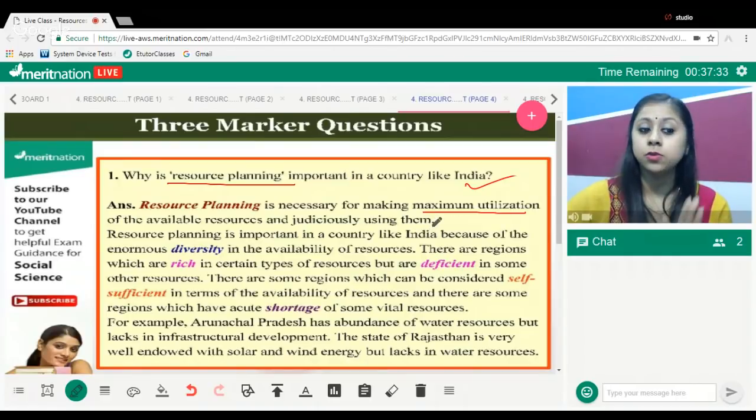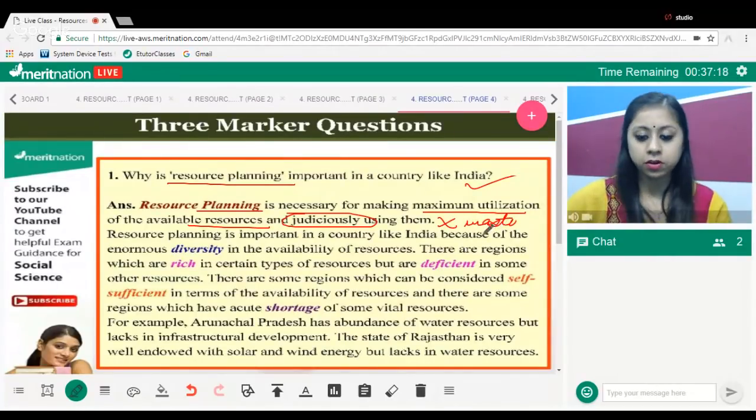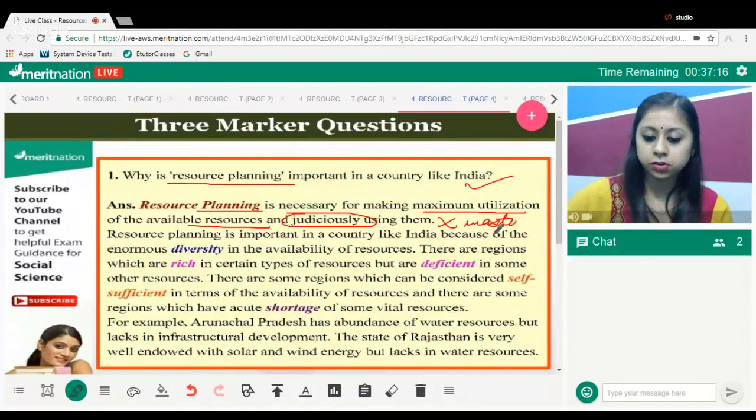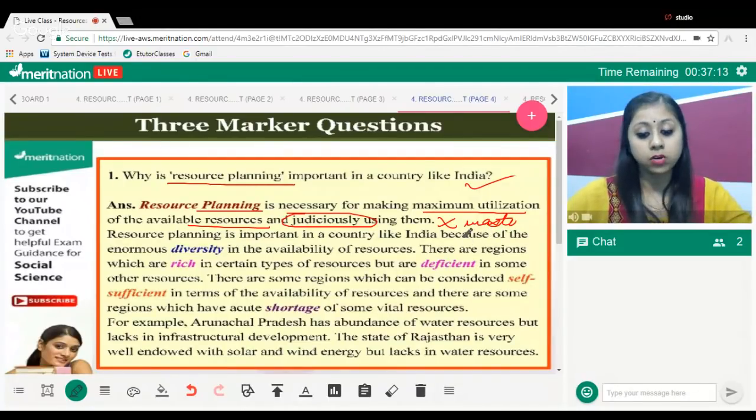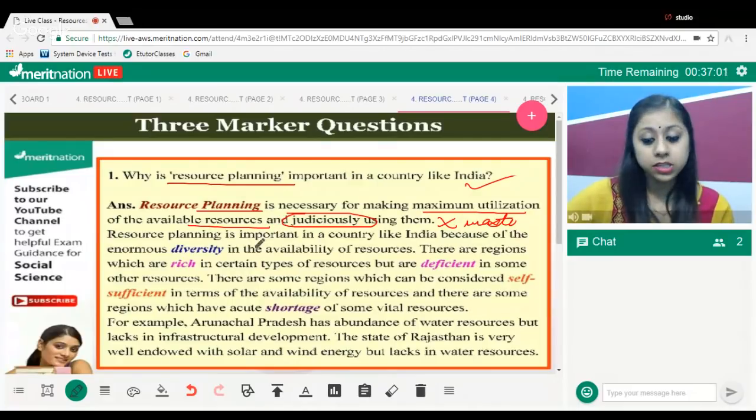Okay, the maximum utilization of the resources can be done with the help of planning, and we can use them judiciously without wasting them. Okay, very good, Anushka, because of the future generation also, as well as Aman, because the resources are very important to us, and why should we waste them? Yes or no? And any day, if we have a plan beforehand, we know what steps to follow. Another reason, very good, Anand, that is also very true.